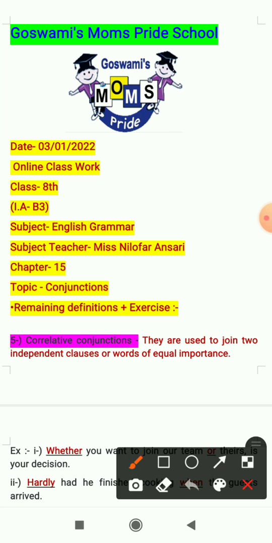Today in English grammar we shall do chapter 15. Topic of the chapter is conjunctions. In the last class the chapter was explained and we did some definitions. In today's class I'll explain the remaining definitions with one exercise.